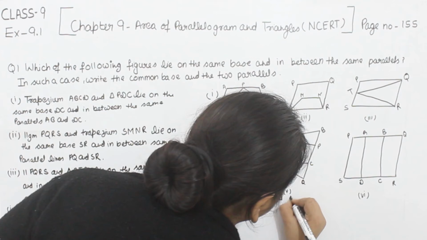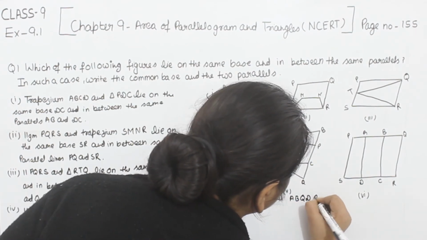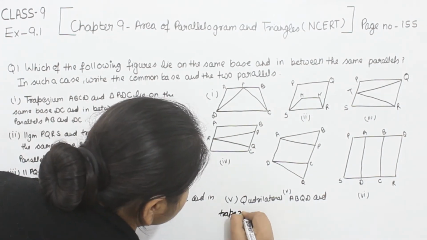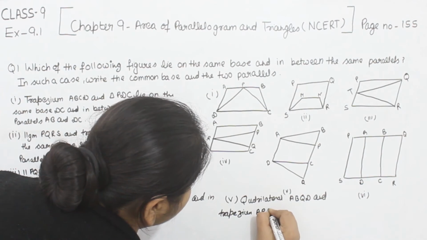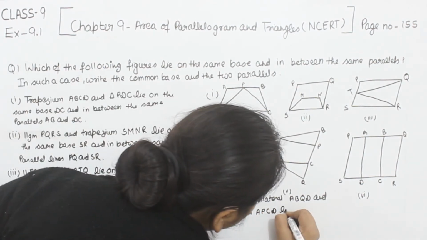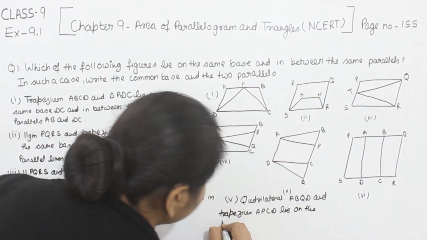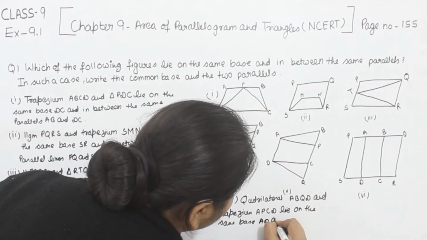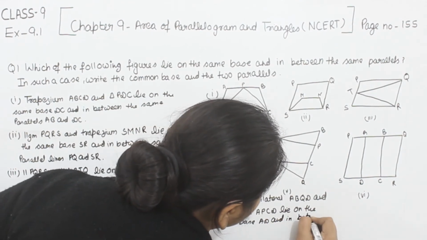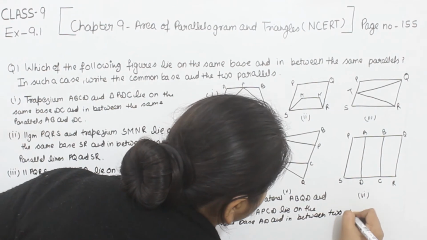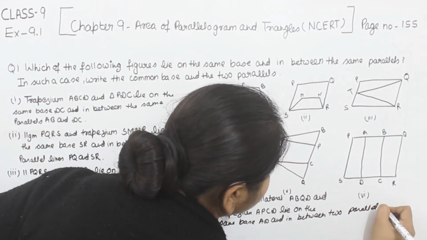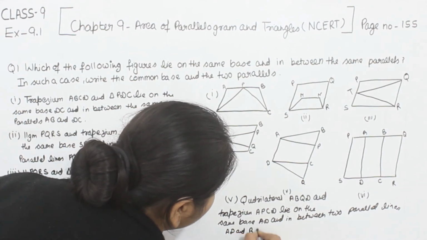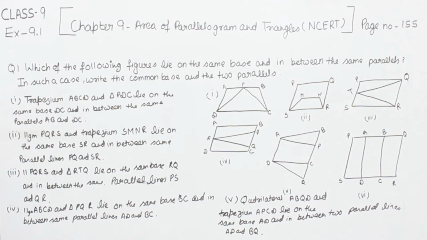Quadrilateral ABQD and trapezium APCD lie on the same base AD and in between two parallel lines AD and BQ. So this is the part 5.